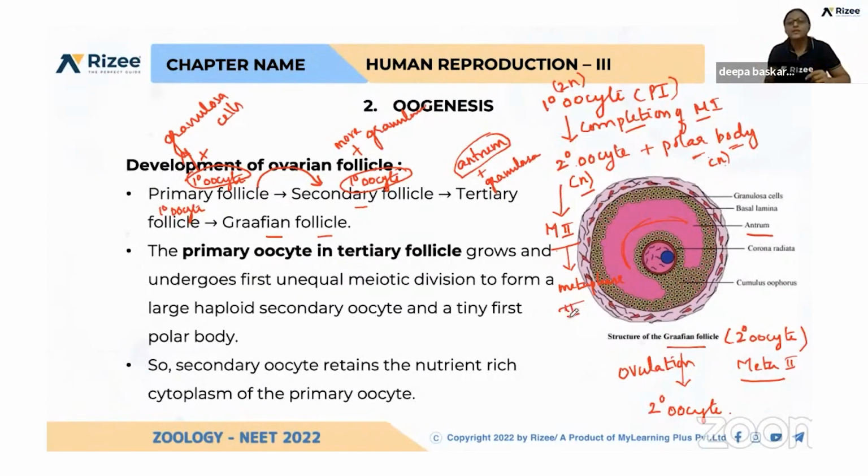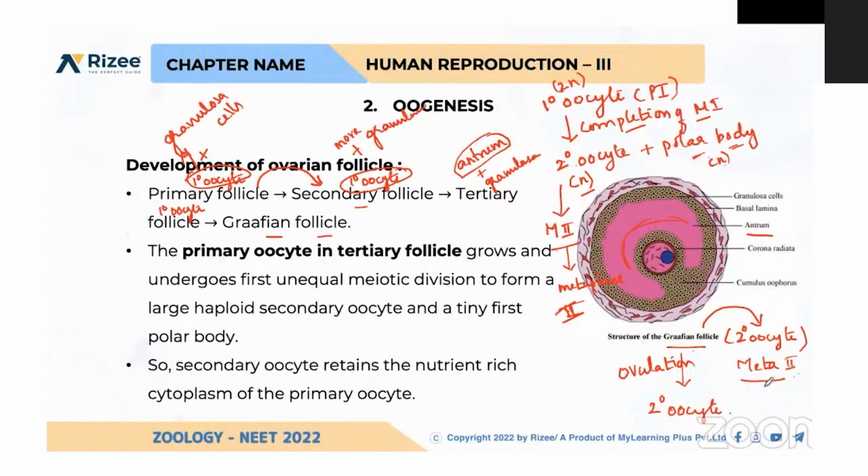That process is getting completed in this secondary oocyte, and there it is getting arrested in the Graafian follicle. So this Graafian follicle is having secondary oocyte which is arrested at metaphase 2. 2 means meiosis 2. Got it? Clear, dear?